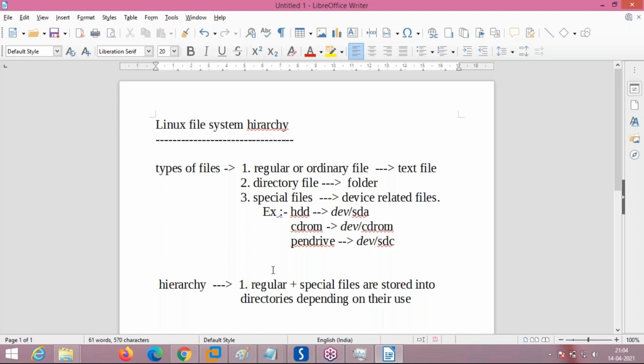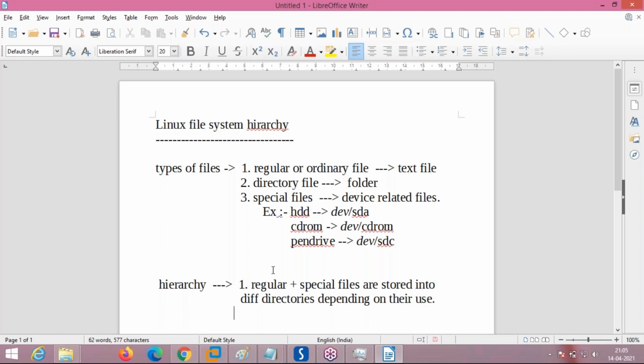What is each file's use, or each special file's use? Depending on that, they are stored in different directories, depending on the use of the file, special file or regular file.